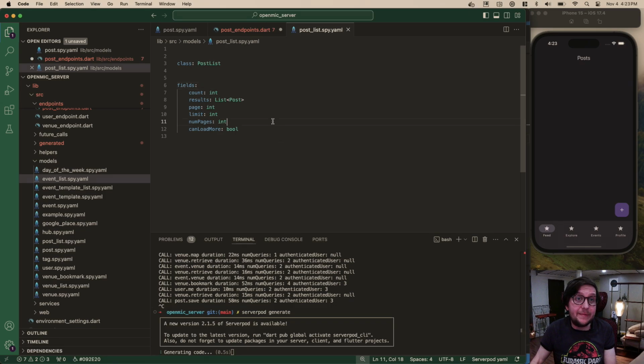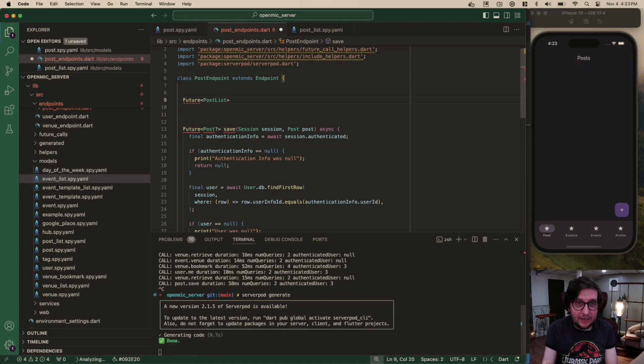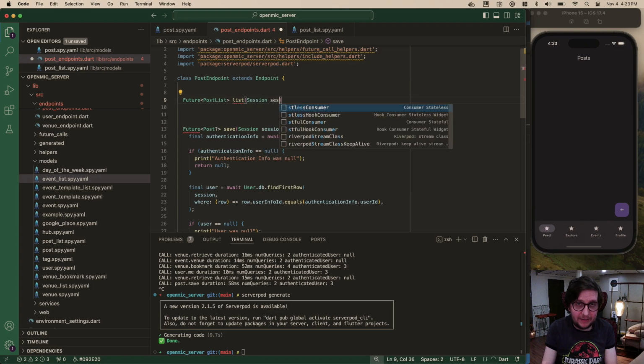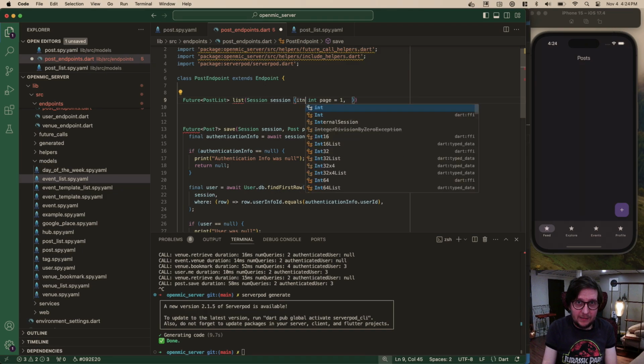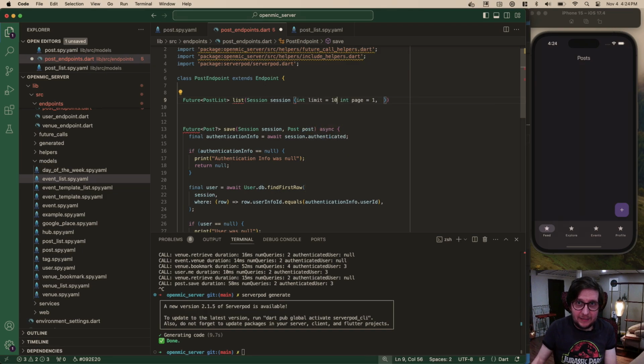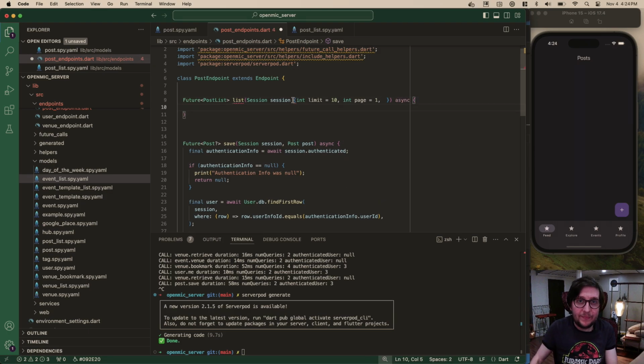Now this doesn't have a database table, so we don't have to run any migrations or anything, which is nice. But ultimately, this is going to return a post list once that finishes going. And I think we just call it list. We want a session, and then int page equals 1, and int limit equals 10. It's async, and we put a comma here.